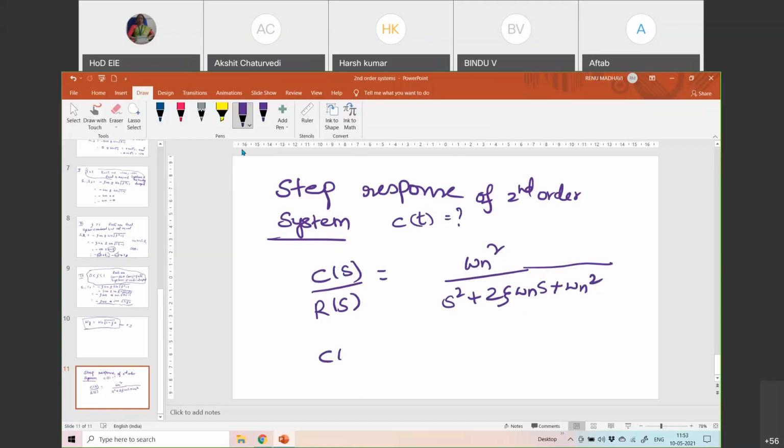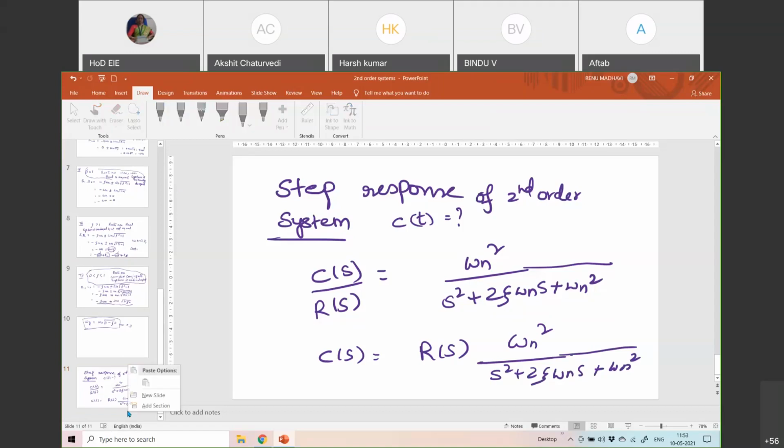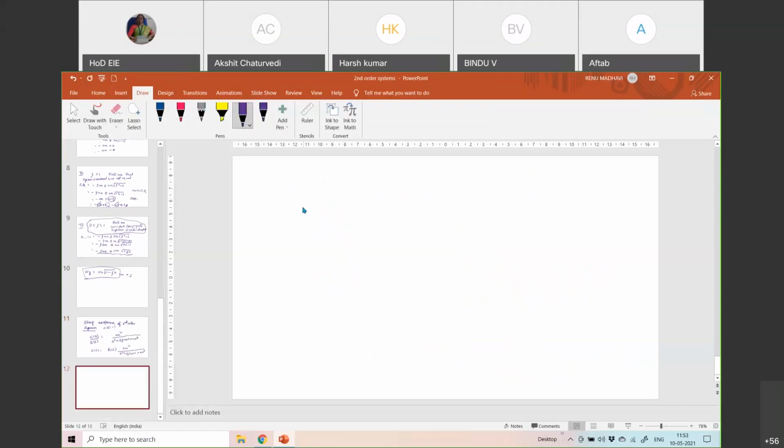Right? Then C of s is nothing but R of s into omega n square by s square plus 2 zeta omega n s plus omega n square. So finding the step response is important. You understand for one case, and for all the other cases you are supposed to find out. Okay.